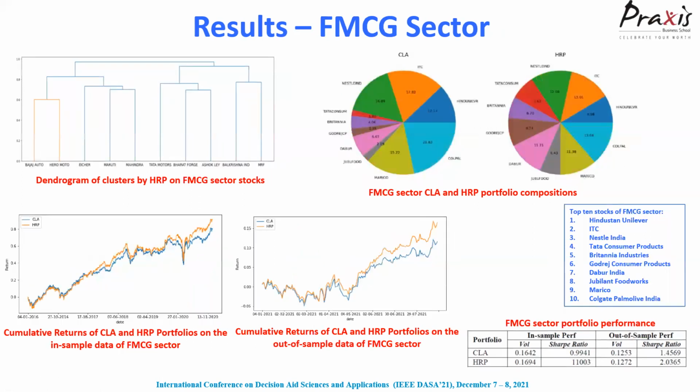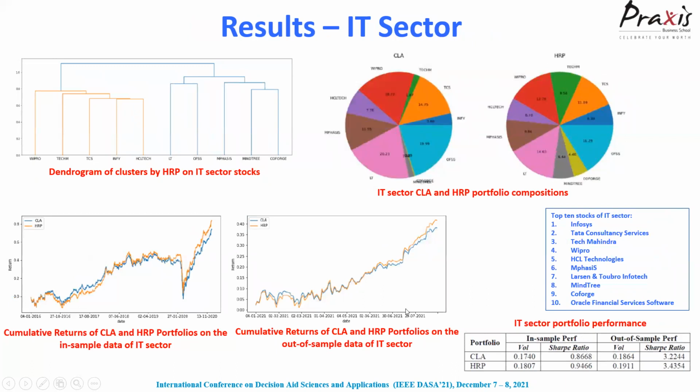So for FMCG, now that we know this is the in sample return, this is the out of sample return, this is the allocation of the weights, this is the dendrogram. Let us focus on the Sharpe ratio of the out of sample record, which is the most important part. Again, we see HRP has outperformed CLA, and HRP has outperformed CLA in the in sample records also. So for the IT sector, again, HRP is marginally higher with a Sharpe ratio. HRP is higher on the Sharpe ratio in the in sample performance as well.